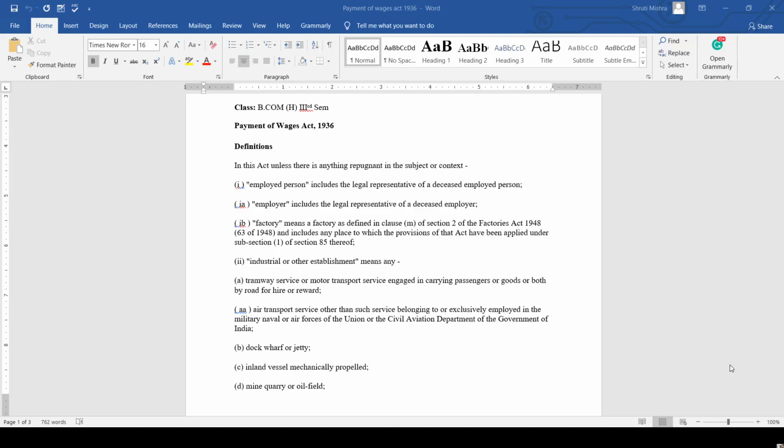Today we are going to discuss the Payment of Wages Act 1936. First, we will discuss the definitions in the Payment of Wages Act.